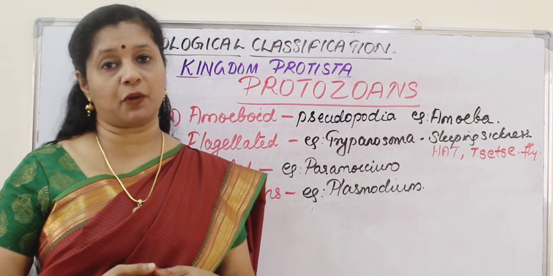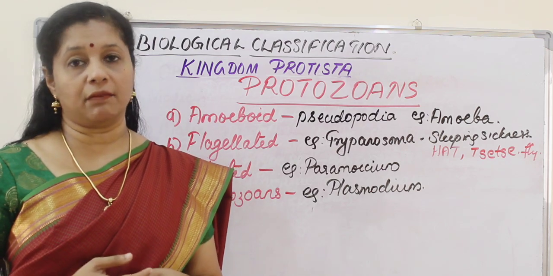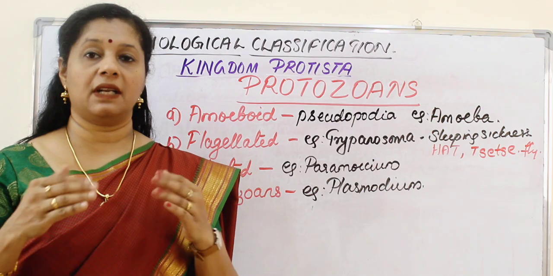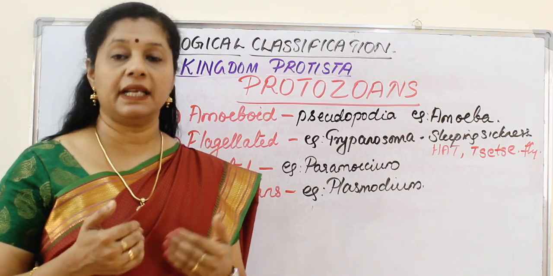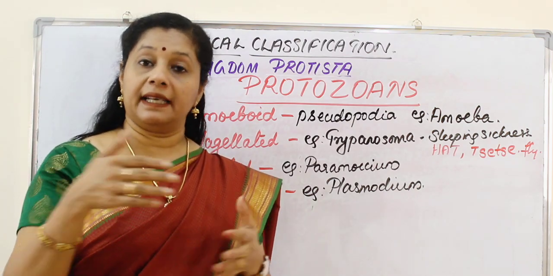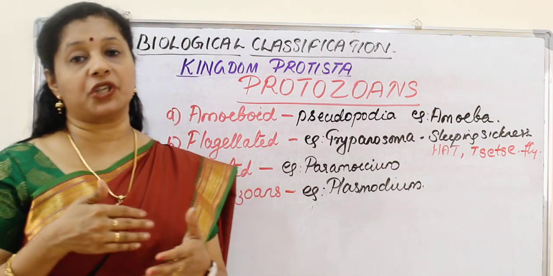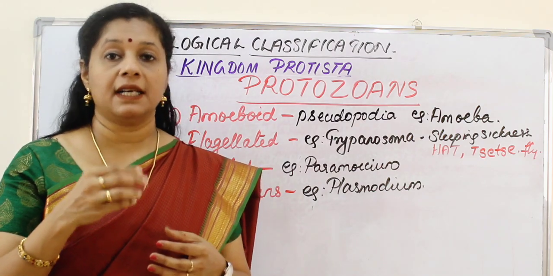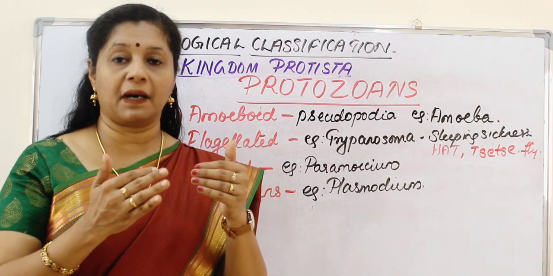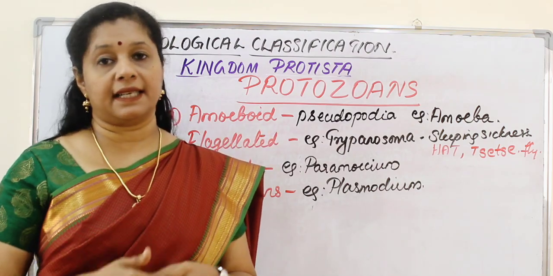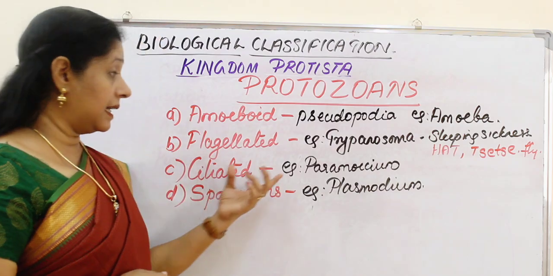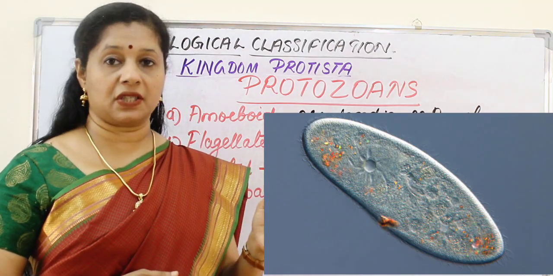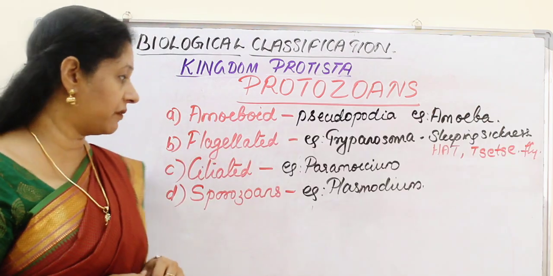Next is the ciliated protozoan. They have cilia all around the body for movement, thousands of them, which help them to move in the water. They are mostly aquatic, and this is why they show active locomotion. And they also have an opening in the body called a gullet. With the help of cilia, they bring food particles near the gullet and take them inside the cell. The last example is Paramecium. Paramecium is otherwise called the slipper animalcule because of its shape resembling the sole of a slipper.